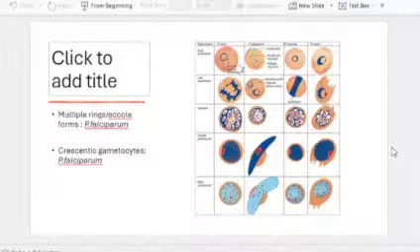Another characteristic feature is crescentic gametocytes in Plasmodium falciparum. So that's the only characteristic feature that you can say. The rest of the things, they all look similar in the other species. So this one stands out with multiple rings and accolé forms and crescentic gametocytes. So that's the malarial parasite.